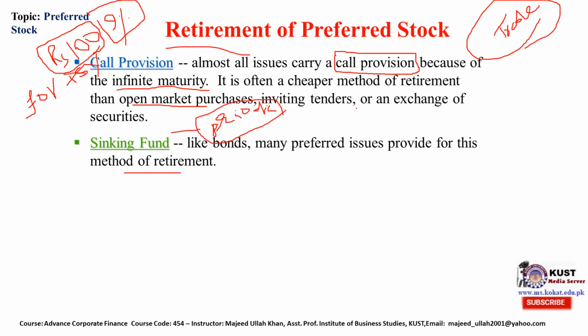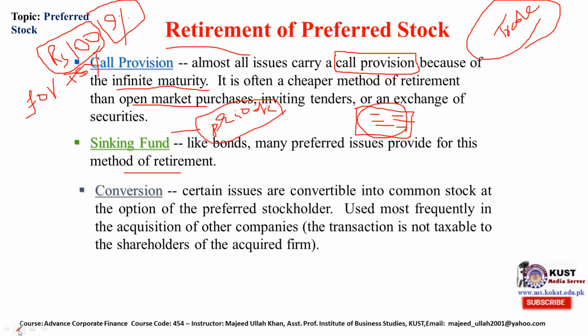So how will they do that? They may give a serial number in a lucky draw, so that this number will be bought back, let's suppose, in a coming June. This much amount will be given to this preferred stockholder. In a coming year, they will announce other numbers of preferred stock. In the same way, periodically they will retire and get back their certificates and pay the par value to the preferred stock shareholders.